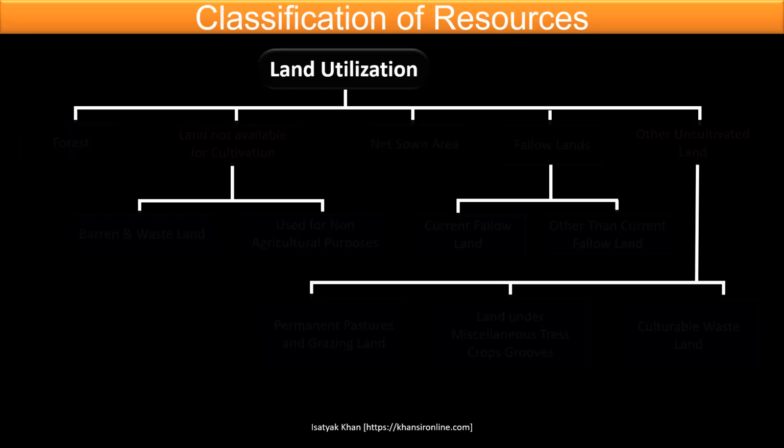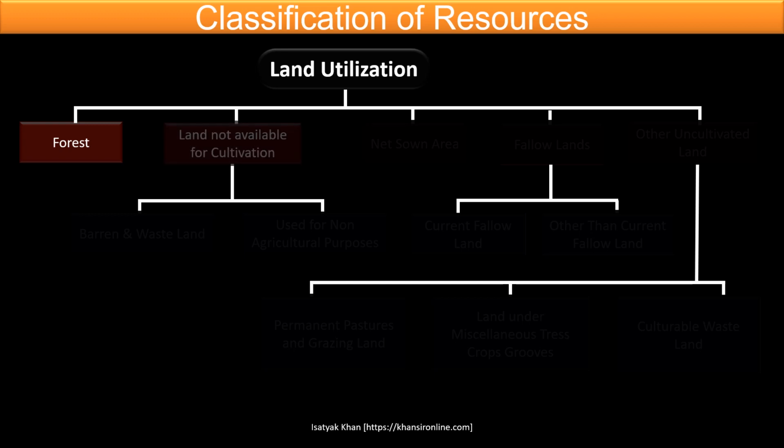Let's move on now. Here we'll see the land use pattern. What is the land use pattern? Land use pattern, or land utilization in India, means the various purposes for which we use land in India. So let us summarize all the uses of land under certain categories. Forest: we have some amount of land which is under forest cover.